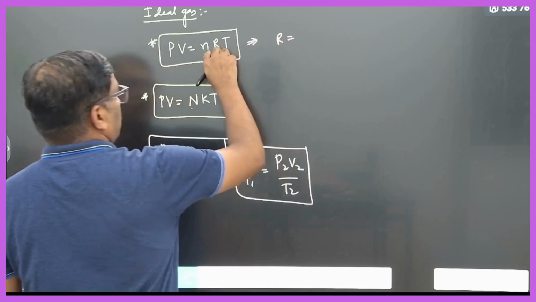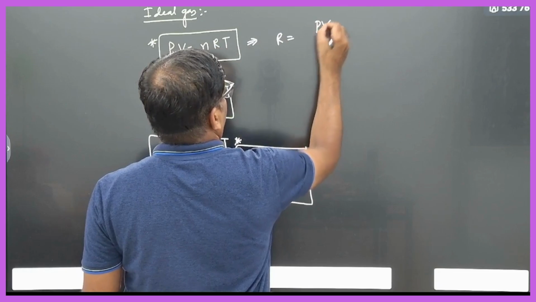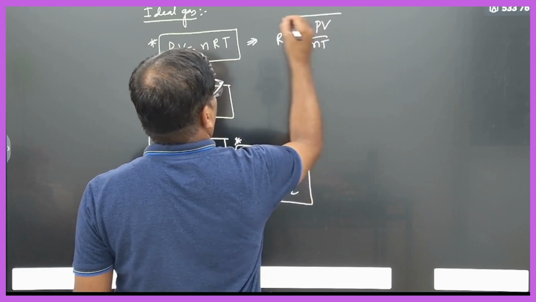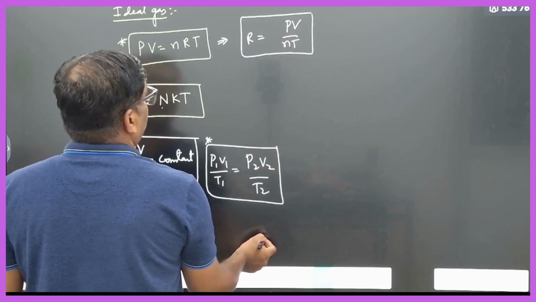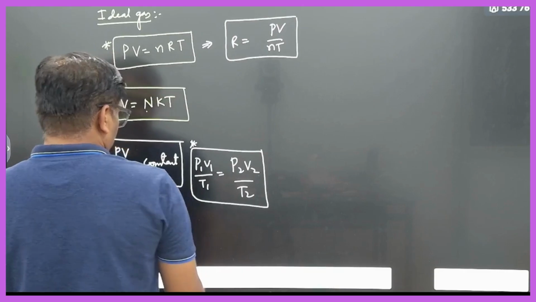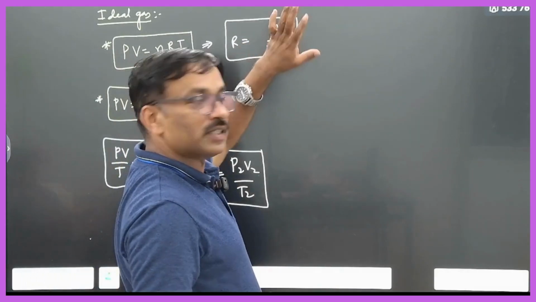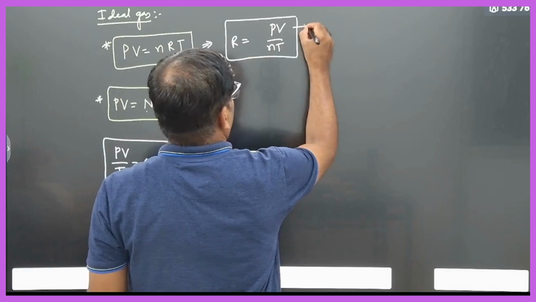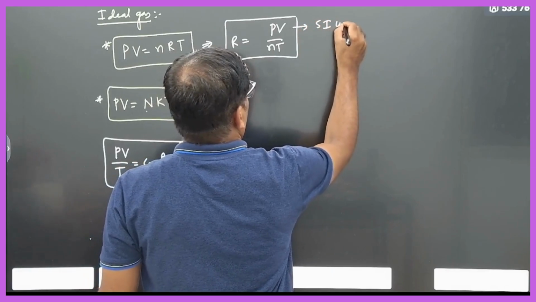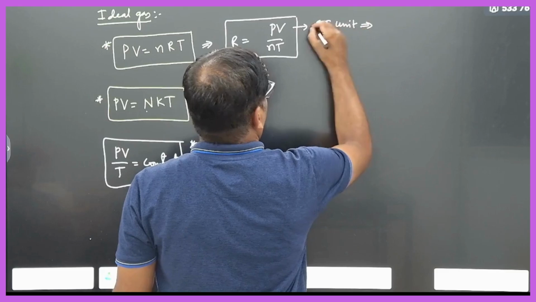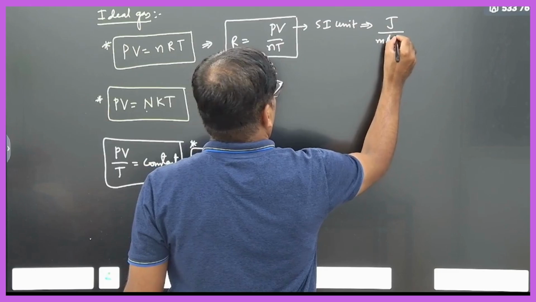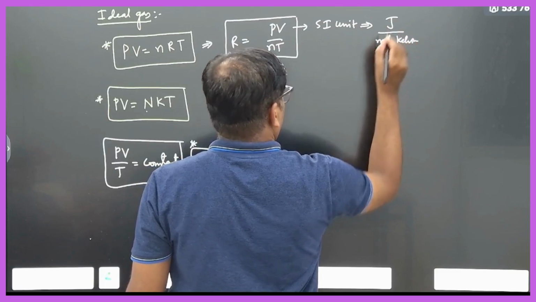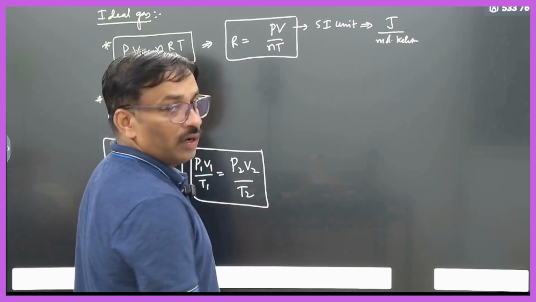R is equal to PV by nT. Therefore, this is the universal gas constant. So what is the unit now? PV, pressure into volume, is the work done. So what is the SI unit? Therefore PV is nothing but joules, divided by number of moles into Kelvin. So joule per mole Kelvin.